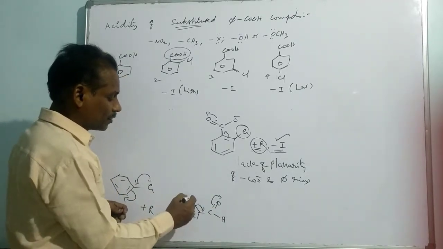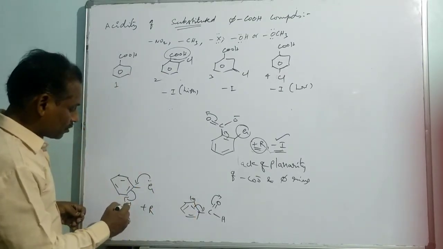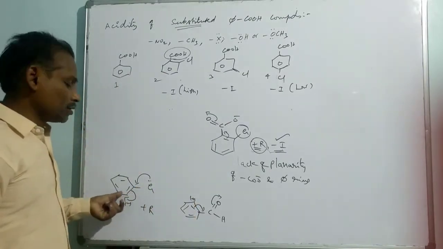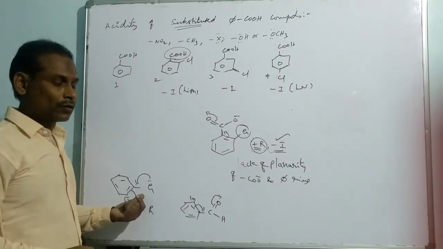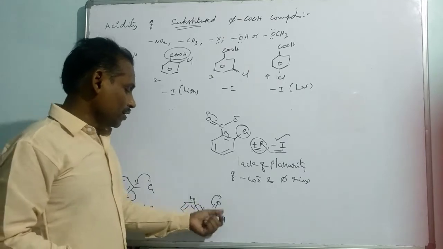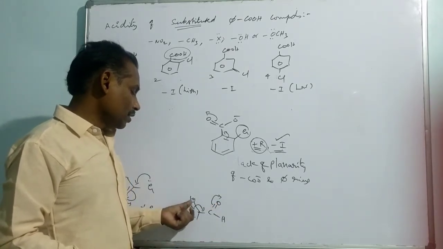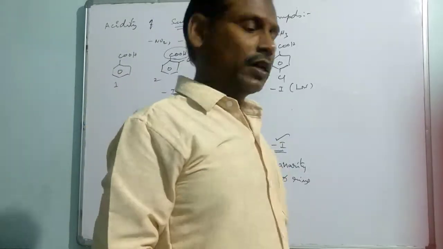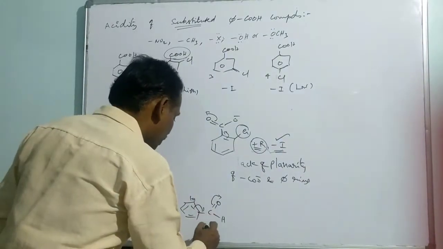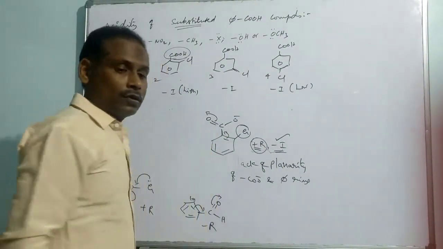That means the system will be positive. But in this case, the system will be negative. So electron density increases to the benzene ring whenever the group is having the non-bonded electron. But whenever a group is having a multiple bond with a terminal atom of more electronegativity, it withdraws electrons, and the benzene ring will have a positive charge. So like that, here we can see it is a negative resonance effect and a positive resonance effect.